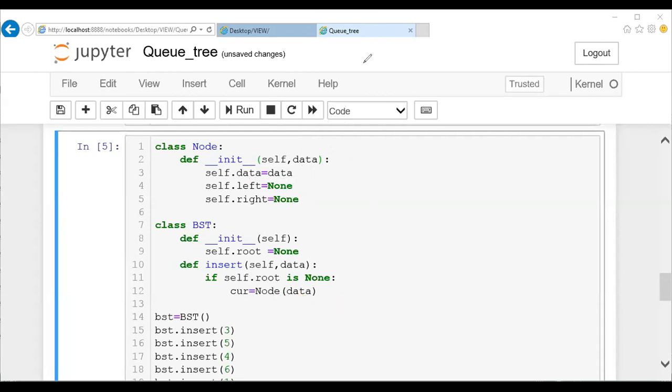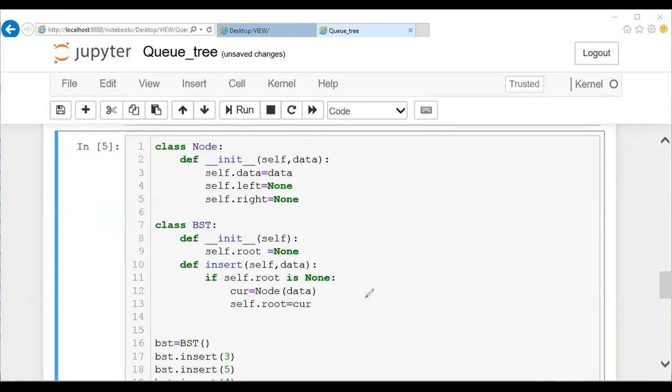Followed by it, I'm going to make my root node the current node. So I can mention self.root assigned the current node CUR. This is done. This is all about whenever the node is created as the first node. There is no tree at all. The node we are creating is the first node. If at all, assume that the node is already there, then according to this particular condition, it is not the first node.